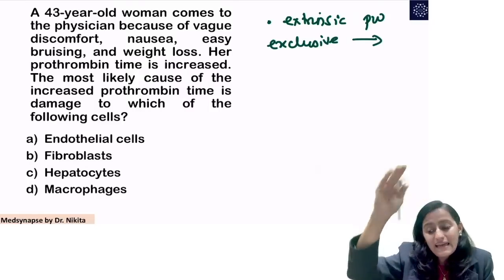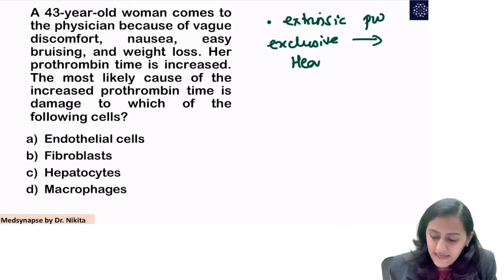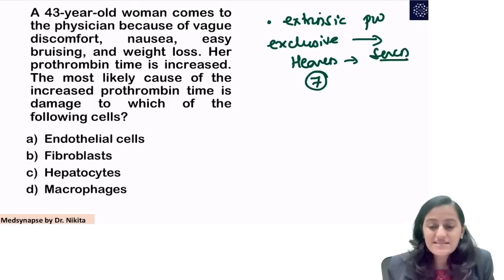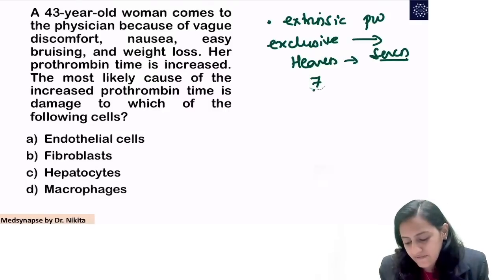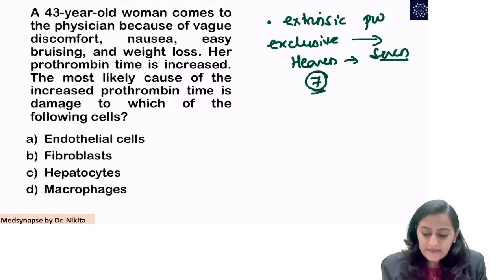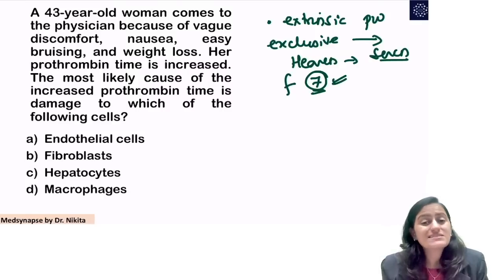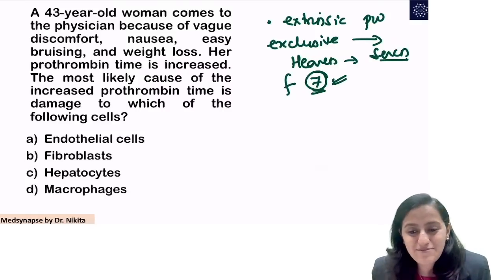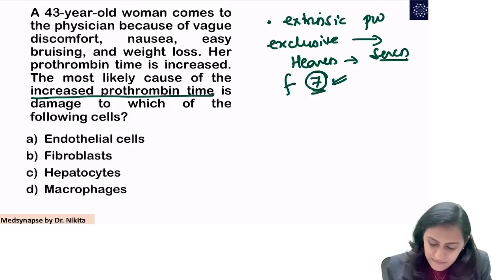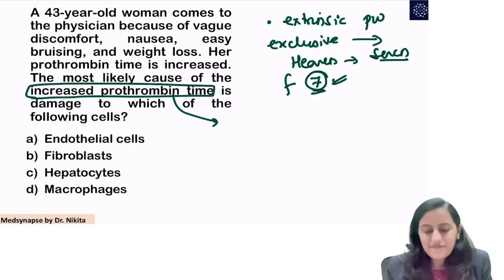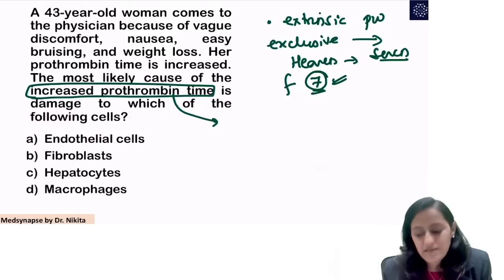Extrinsic, in the heaven, outside the world, in the heaven is factor 7. So remember, it is factor 7, very, very important. The tissue factor, factor 7, which is extrinsic. So when we are talking about increased PT, that means indirectly we are talking about factor 7 deficiency.